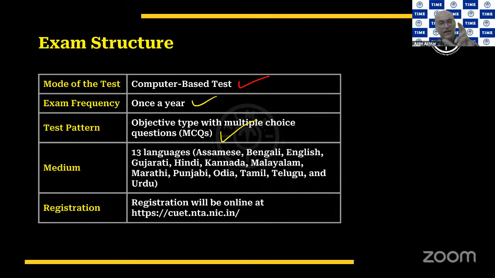But before I do that, the medium of the exam. There are 13 languages in which this exam is conducted. And as you can see, all the major languages will be getting covered. You have Assamese, Bengali, English, Gujarati, Hindi, Kannada, Malayalam, Marathi, Punjabi, Odia, Tamil, Telugu, and Urdu. So depending on your convenience, you can choose a language of your choice.